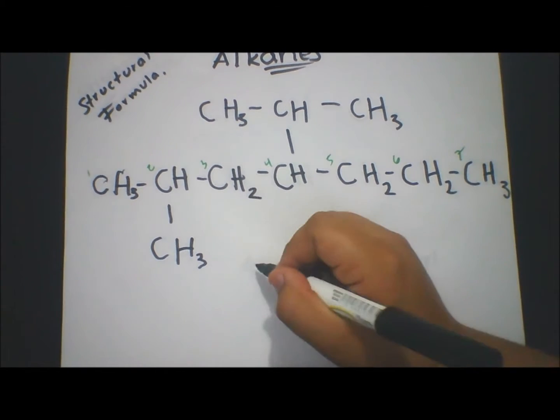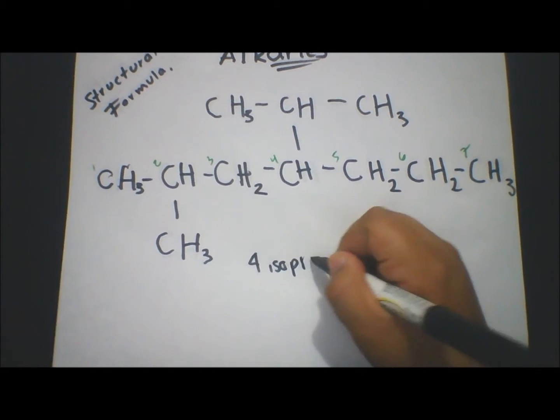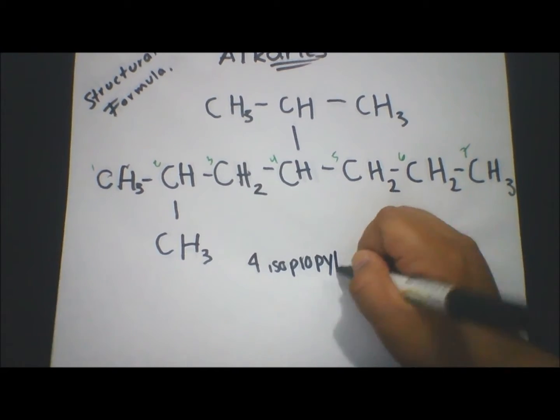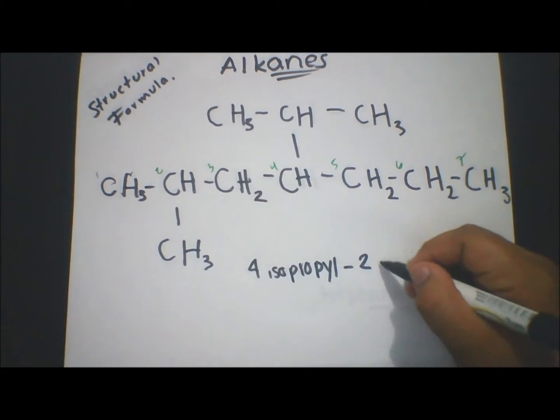And we can see that at number 2 there is a methyl, and at number 4 there is an isopropyl. We need to place them in alphabetical order. So it will be 4-isopropyl and 2-methyl.